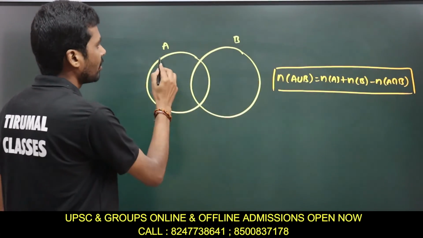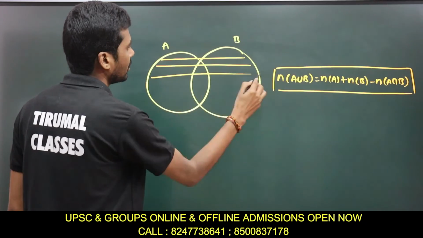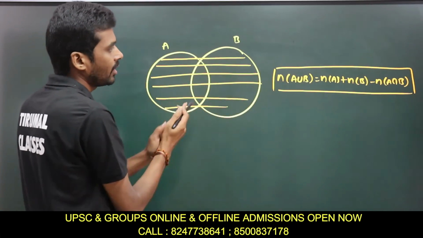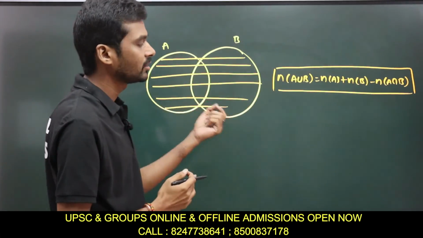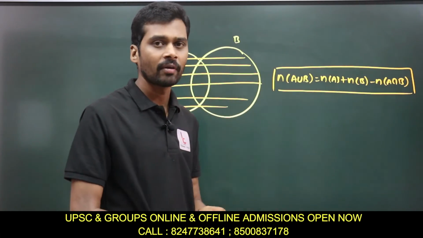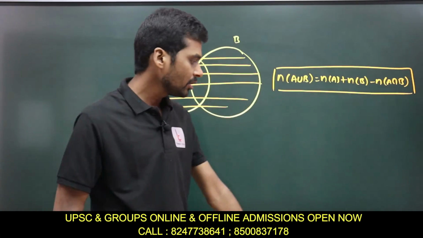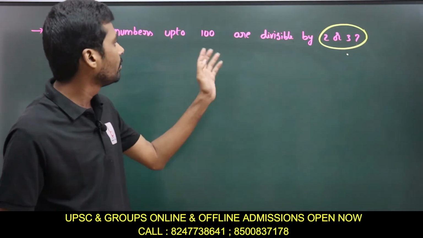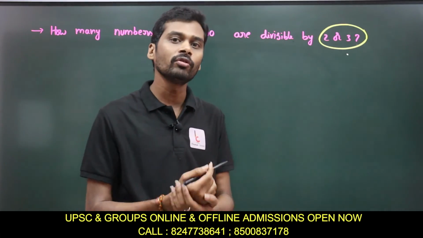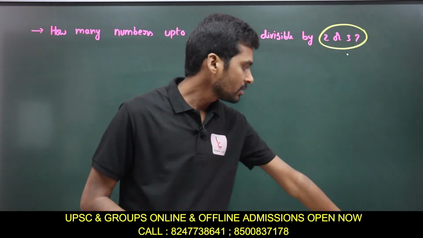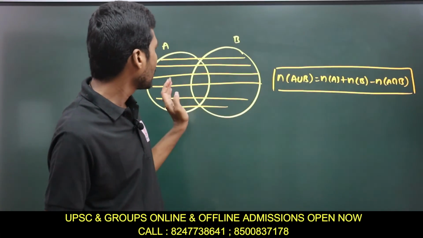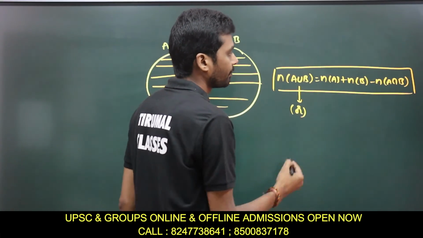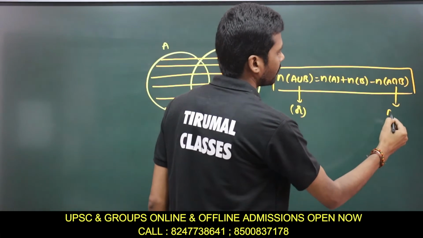So n of A union B, this complete thing, is equal to n of A plus n of B minus n of A intersection B, because we are adding the intersection two times. That's why this is the formula. While doing problems on this, such as how many numbers are divisible by 2 or 3, we use this formula. Because union represents OR, and intersection represents AND.